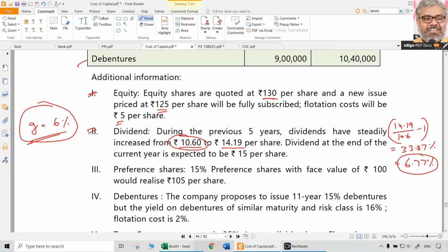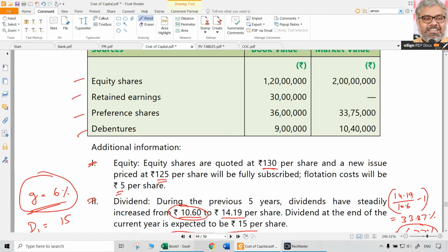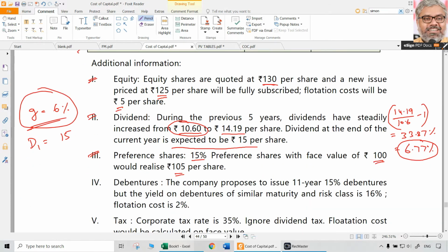Now, the dividend at the end of the current year is expected to be 15 rupees. Expected automatically means D1 is already given. D1 is 15 rupees per share. That is about the growth rate and D1. Then the third point tells about preference shares. There are 15% preference shares with a face value of 100 rupees, which will realize 105 per share. We can find out the cost of preference shares from that data, and also the weights according to the information given.